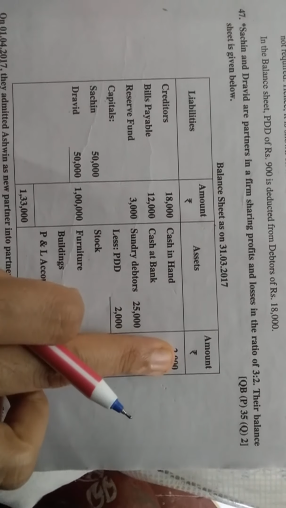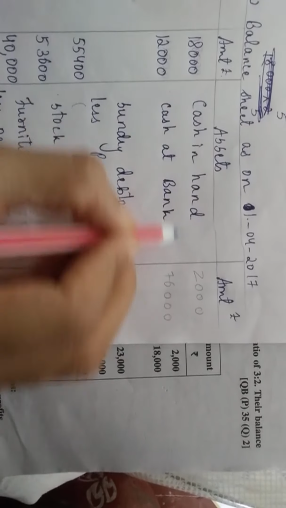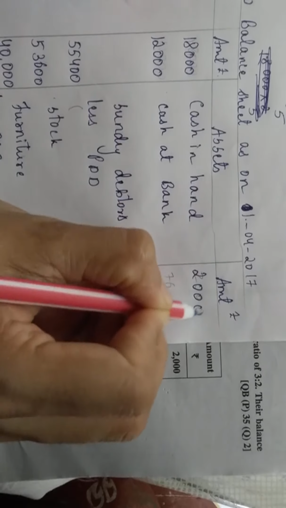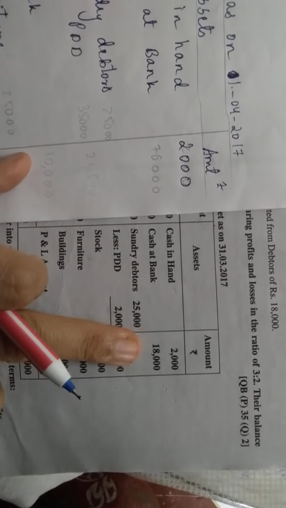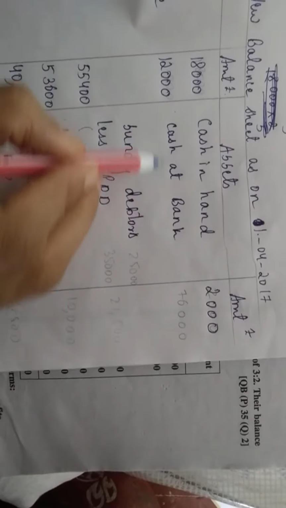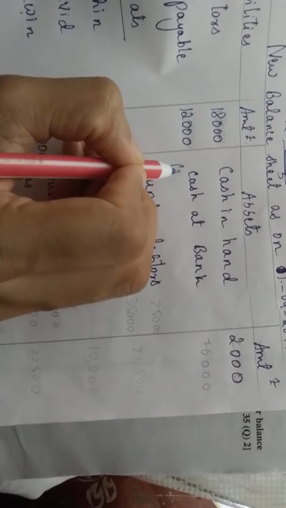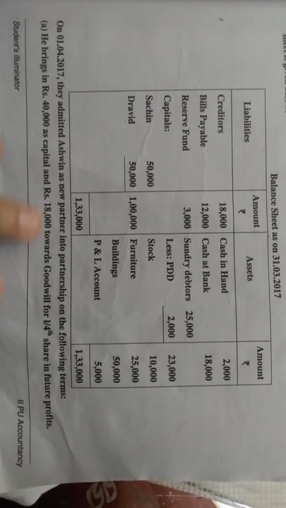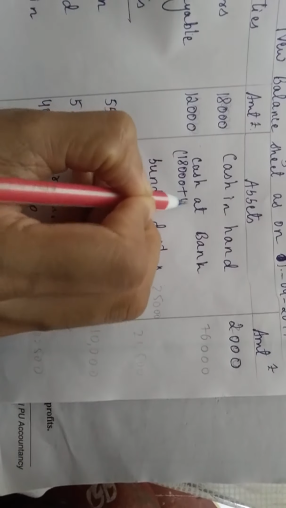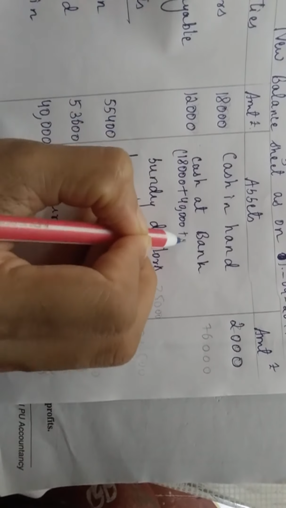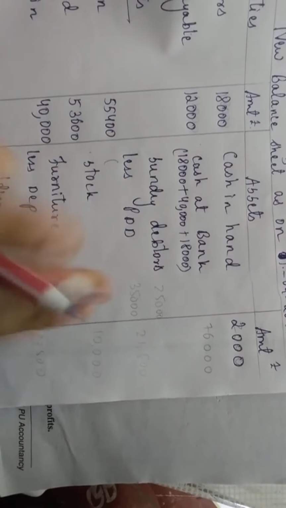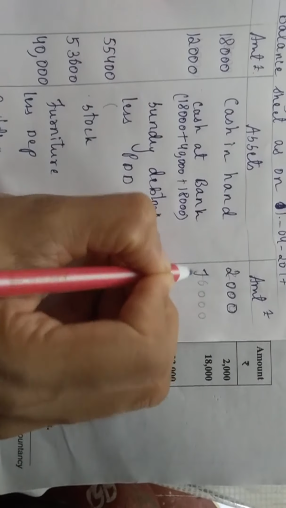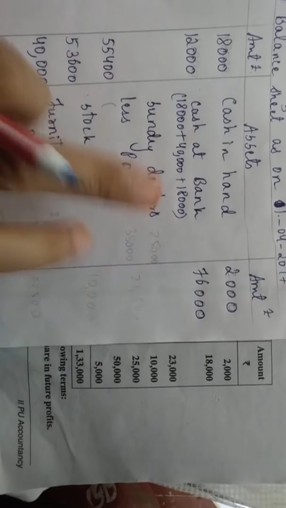Assets: cash in hand, 2,000. Same, right? Cash in hand, 2,000. Next, cash at bank. How much is there? 18,000. Right? Cash at bank. But in the inner column, 18,000 plus, when he was admitted, this person brought 40,000, then this 18,000 goodwill. So 40,000 plus 18,000 goodwill. Add all three, students. How much will you get? Please use your calculator, dear students. 76,000.